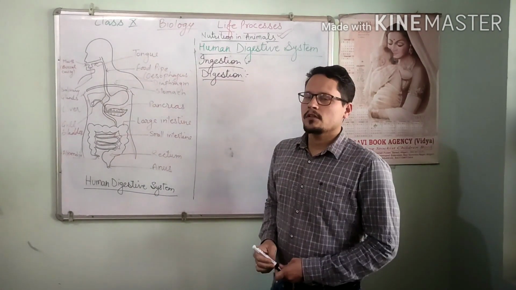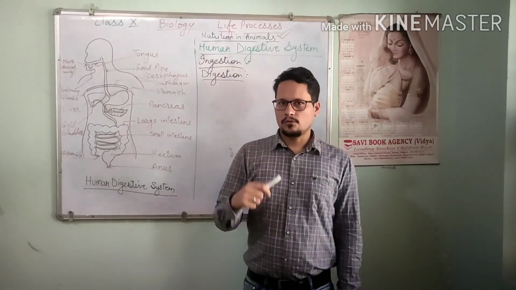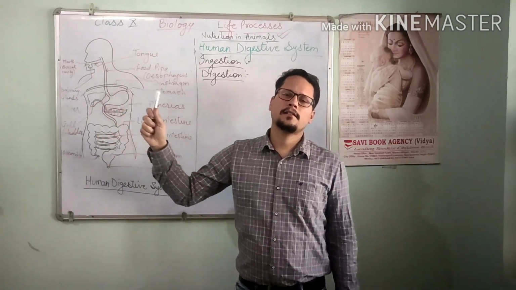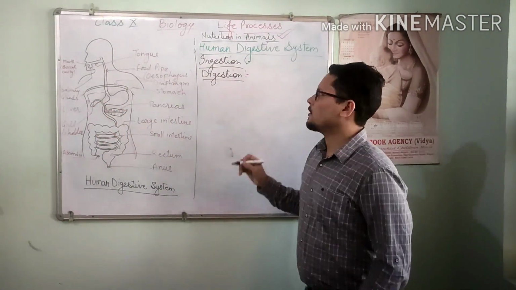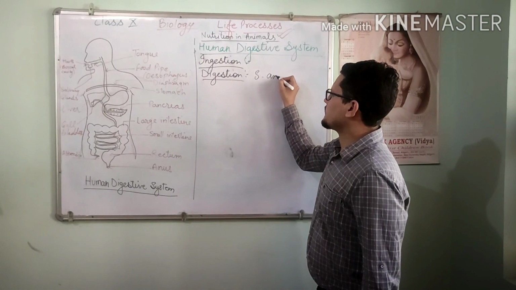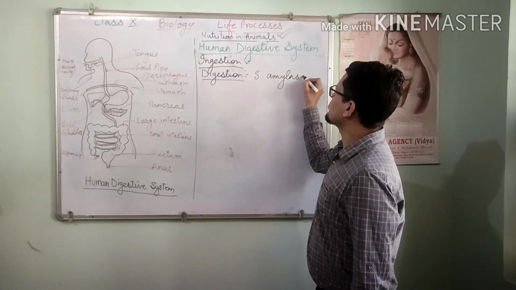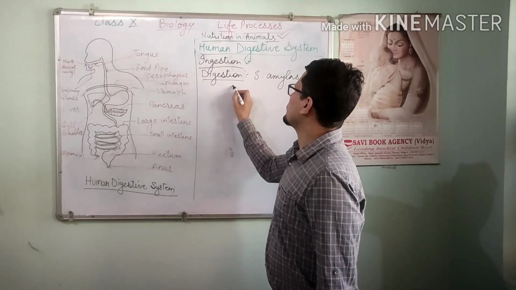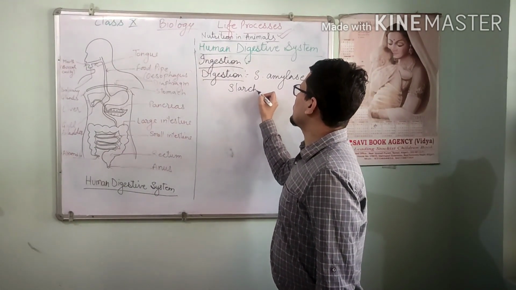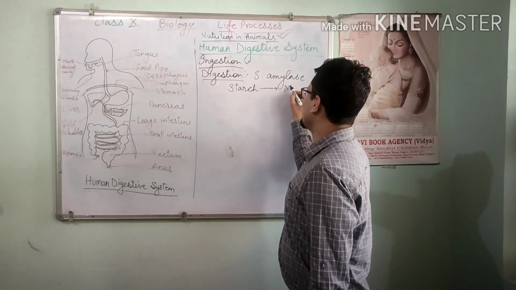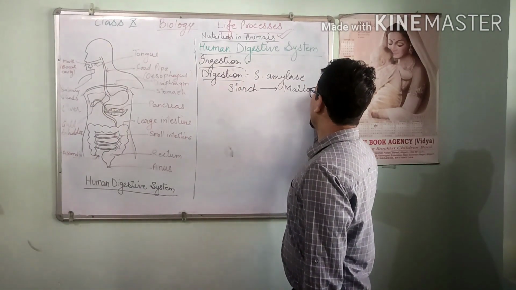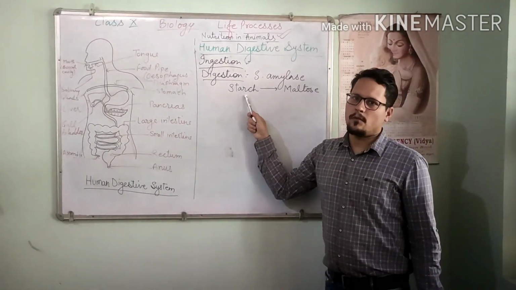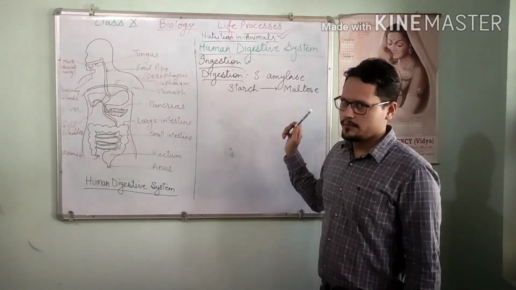Remember one thing, digestion starts in our mouth. As I told you, the saliva which is produced by salivary glands has an enzyme called salivary amylase. It simply digests, or I can say that it converts starch into maltose. Both are types of sugar, but starch is a complex sugar and maltose is a simple sugar.